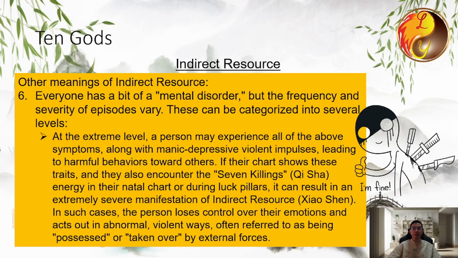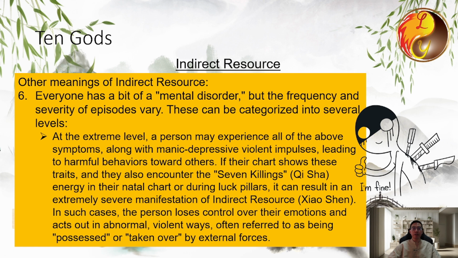Then there's the extreme level, where all of the above are present, along with violent impulses and harmful behavior towards others. If a person's chart includes these traits and they encounter the seven killings, things can become very serious. As mentioned earlier, seven killings is like a weapon, and when it helps indirect resource, it intensifies its power, creating dangerous situations. Sometimes when someone loses control of their emotions and acts out violently, it's because the stars align in such a way that they lose control. They suddenly become uncontrollably angry and even attack others. This is what we call being possessed.